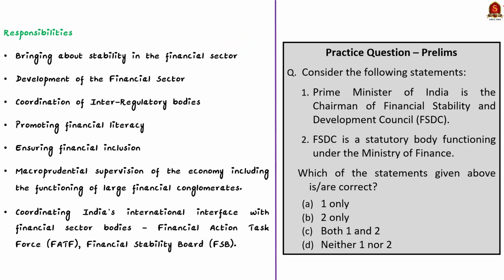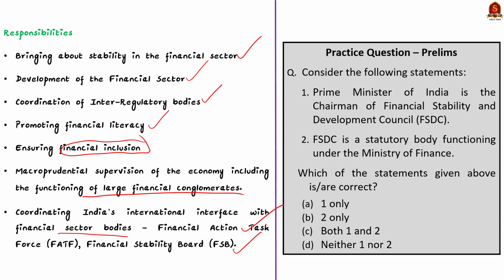The first responsibility is to bring stability in the financial sector. Secondly, to bring development in the financial sector. Thirdly, to coordinate inter-regulatory bodies and to promote financial literacy. Apart from this, its responsibility is to ensure financial inclusion and it takes care of the functioning of large financial conglomerates as well. Apart from this, coordinating India's international interface with financial sector bodies like Financial Action Task Force (FATF) and Financial Stability Board (FSB) is also the responsibility of FSDC.